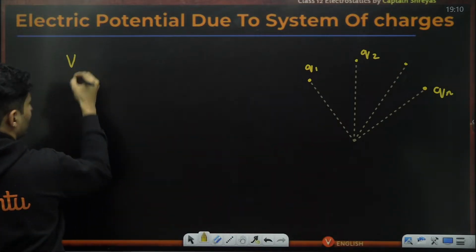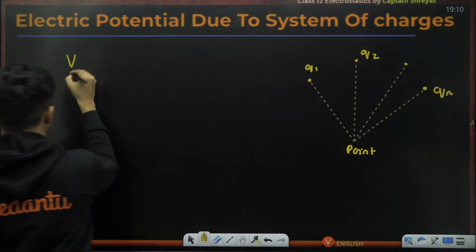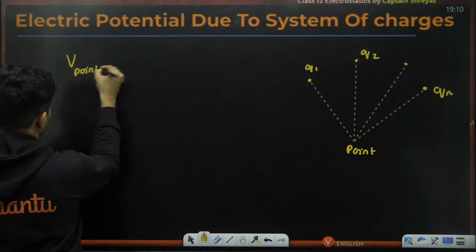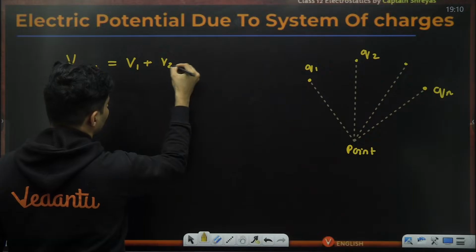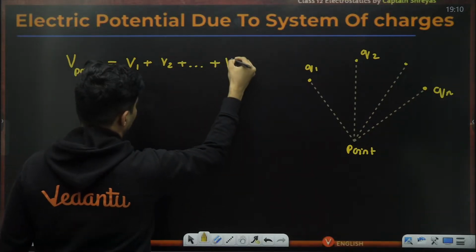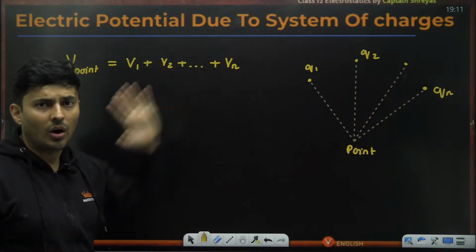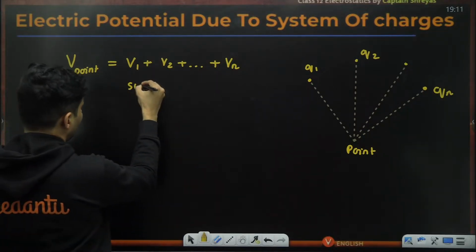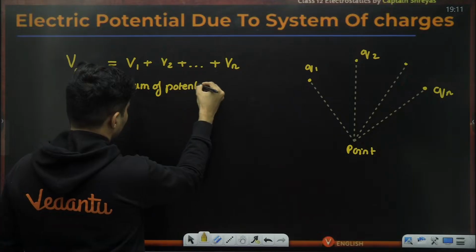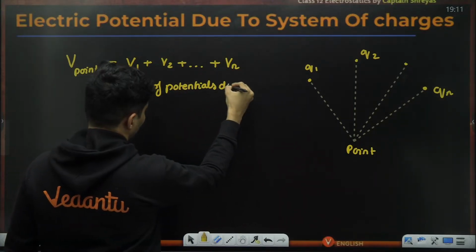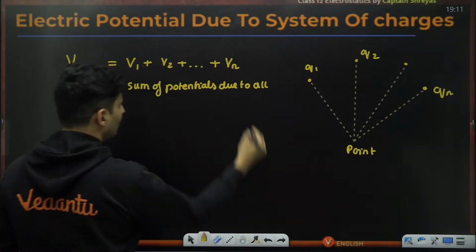The electric potential at this particular point is simply the potential due to the first charge, the potential due to the second charge, lastly the potential due to the nth charge. You just add the potentials due to all the charges. It's nothing but the sum of potentials due to all the charges.